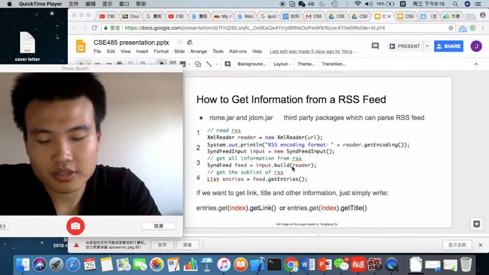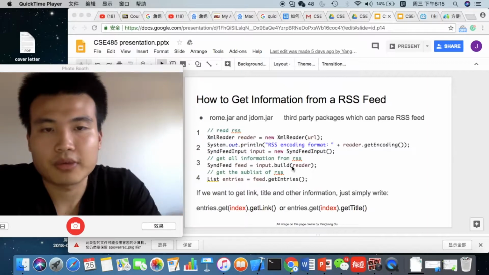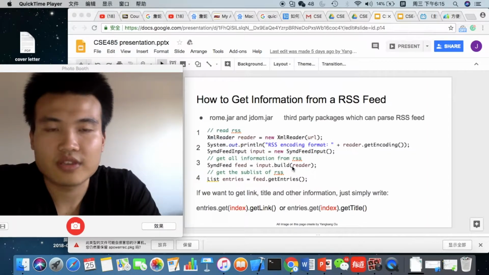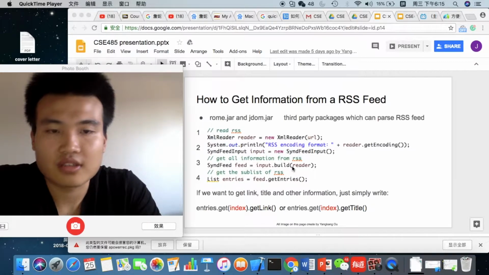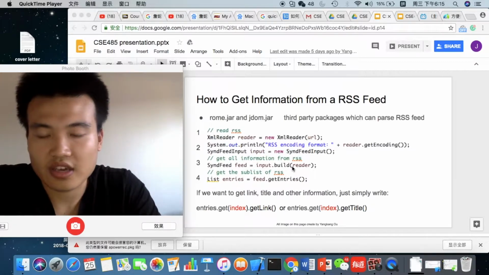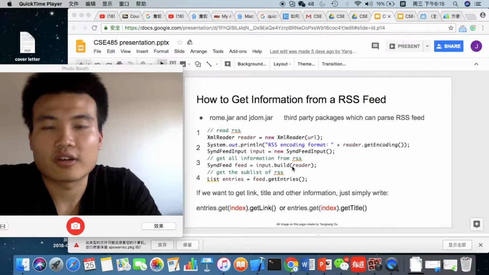The basic idea is we build the RSS feed into a parsing tree, because RSS feed is an XML style file, so we can process the RSS as we process an XML file.